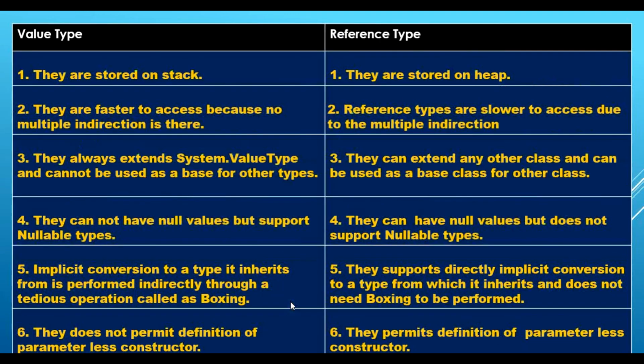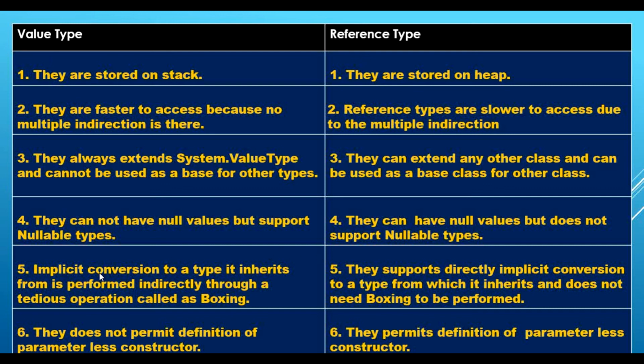Now there is one slide, the value type and reference type difference. If you recollect from my video on types in C#, in that video I explained these 4 points, the difference between value type and reference type, in great detail.